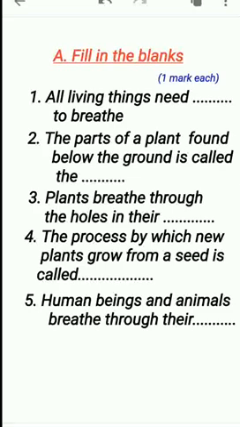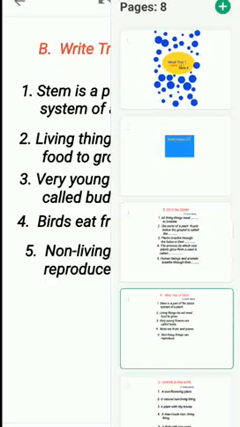Third question is, plants breathe through the holes in their dash. Fourth question is, the process by which new plants grow from a seed is called dash. Fifth one is, human beings and animals breathe through their dash. Next one is section B.